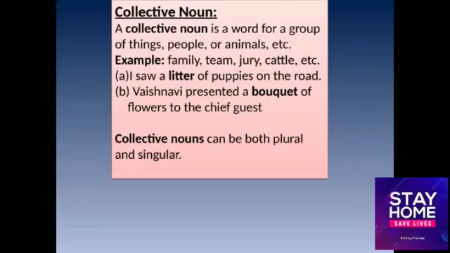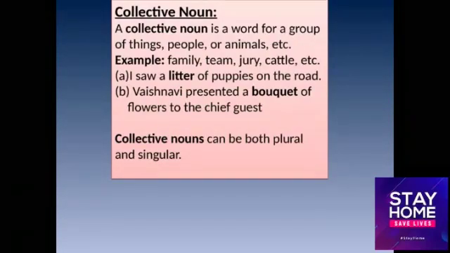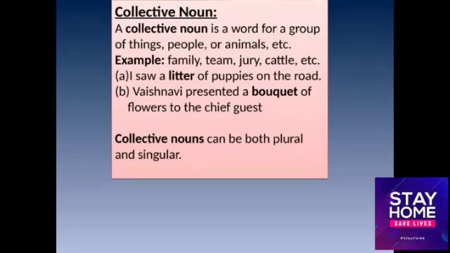For example, family. Here, one person can't be a family. To make a family, there should be more than one person. So that makes a family. So that's family, team, jury, cattle.